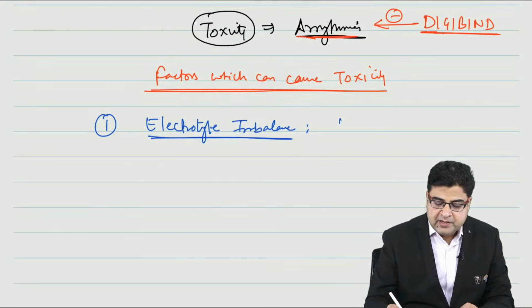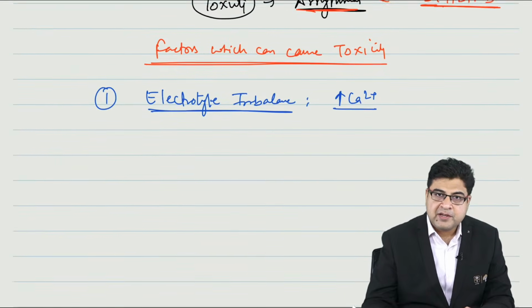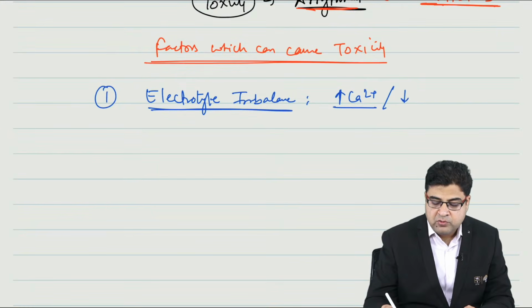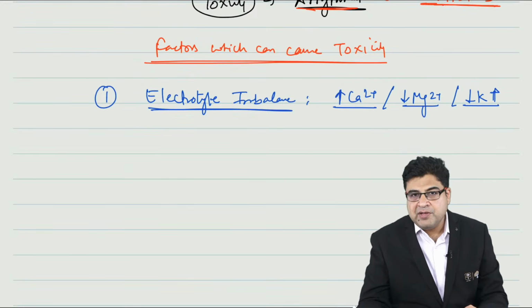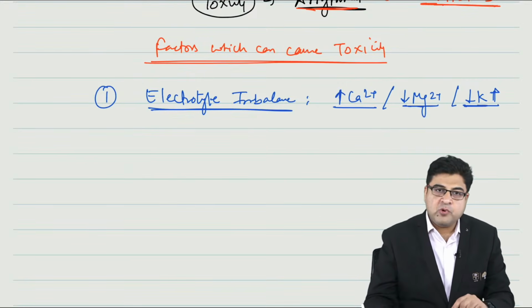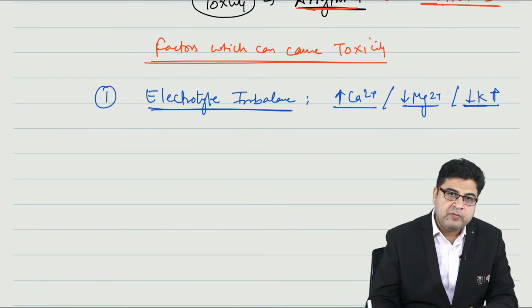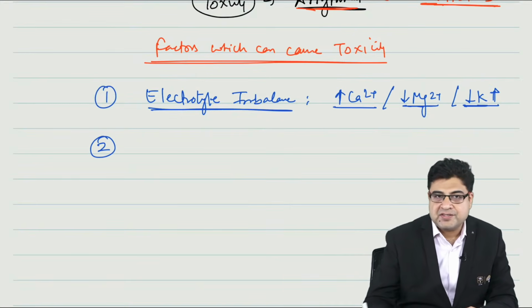The examples are patients who have hypercalcemia, hypomagnesemia, or hypokalemia. So hypercalcemia, hypomagnesemia, and hypokalemia are the three electrolyte problems where the patient can develop digoxin toxicity.